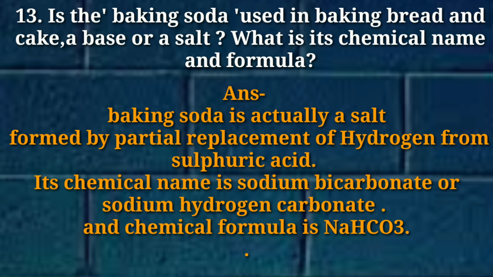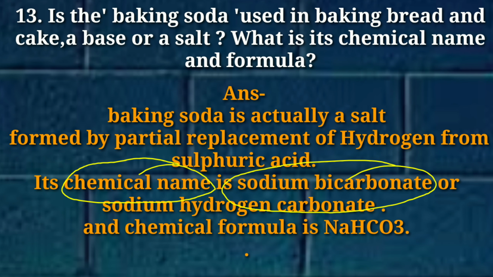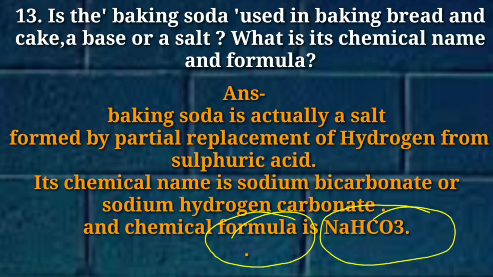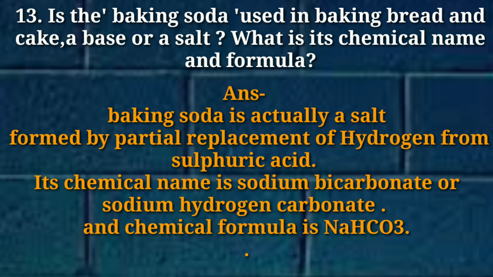It means baking soda is formed by the partial replacement of hydrogen atom from sulfuric acid. Its chemical name is sodium bicarbonate, or sodium hydrogen carbonate, and its formula is NaHCO3. It is a salt formed by partial replacement of hydrogen from sulfuric acid.